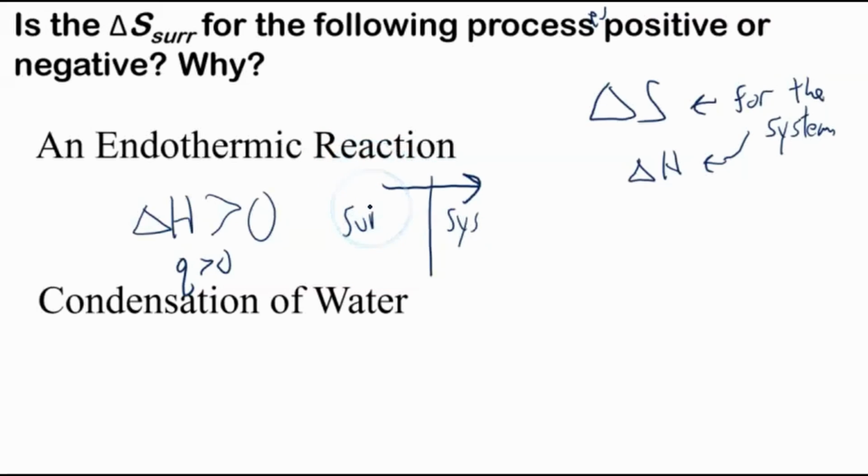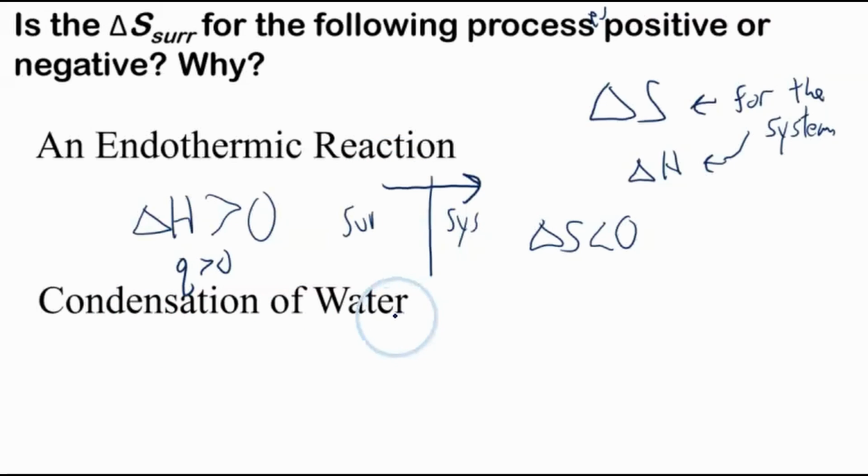They're not moving as fast, they're not bouncing as vigorously against each other, they're slowing down. So we expect delta S of the surroundings to be less than zero, because there are fewer possible arrangements in space when they're not moving as fast. There is a quantum mechanical explanation, which we shouldn't get into for this video.